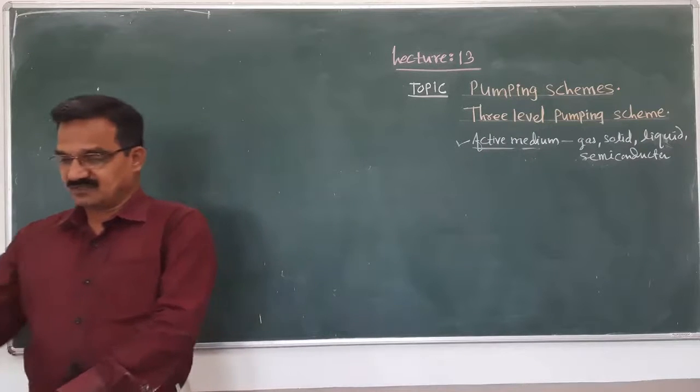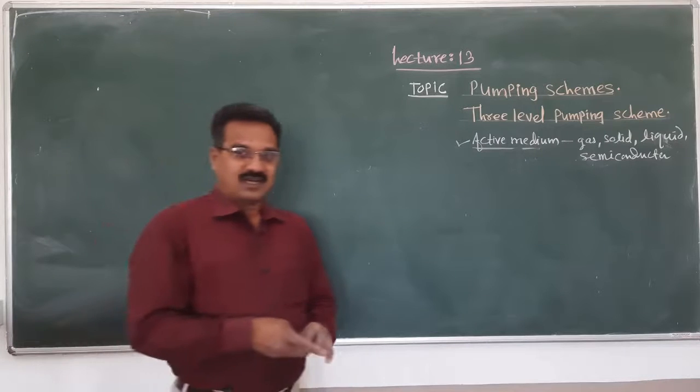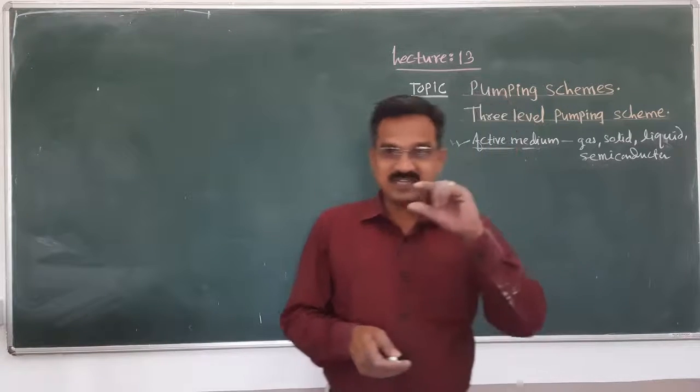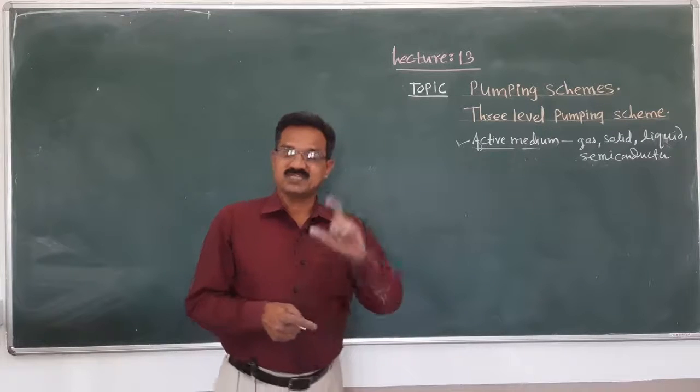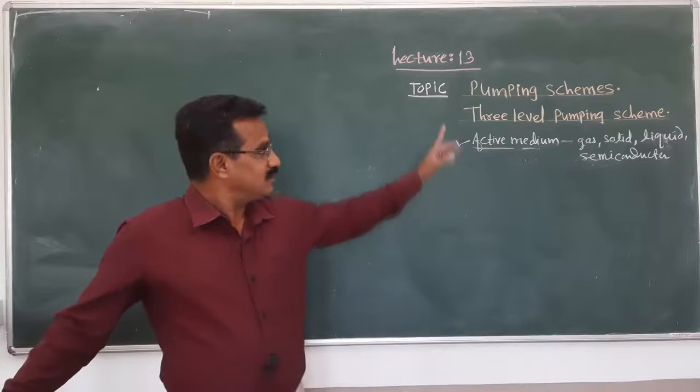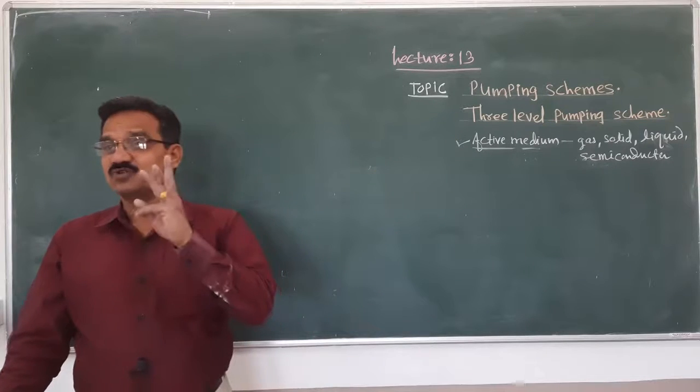And you remember that accordingly, how many energy levels are used for the pumping scheme? The pumping schemes are classified into 3 types.